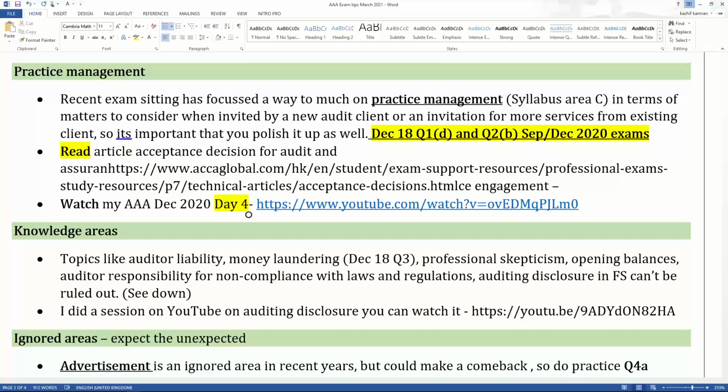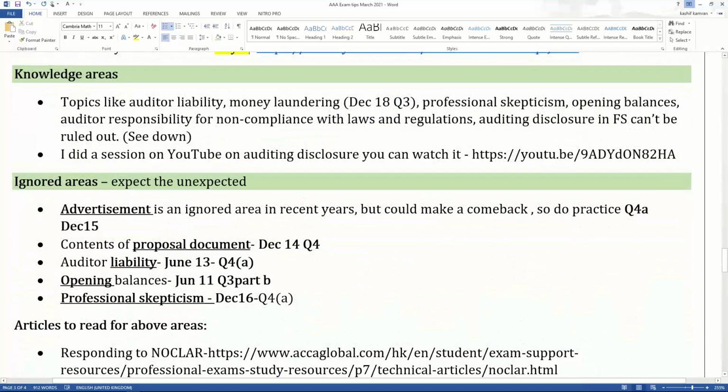Okay, now towards the last few knowledge areas. Topics like auditor liability, money laundering as came in December 18 question number 3, professional skepticism, opening balances, auditor responsibility for non-compliance with laws and regulations, and auditing disclosures in financial statements can't be ruled out. So these are important knowledge areas. They cannot be ruled out.